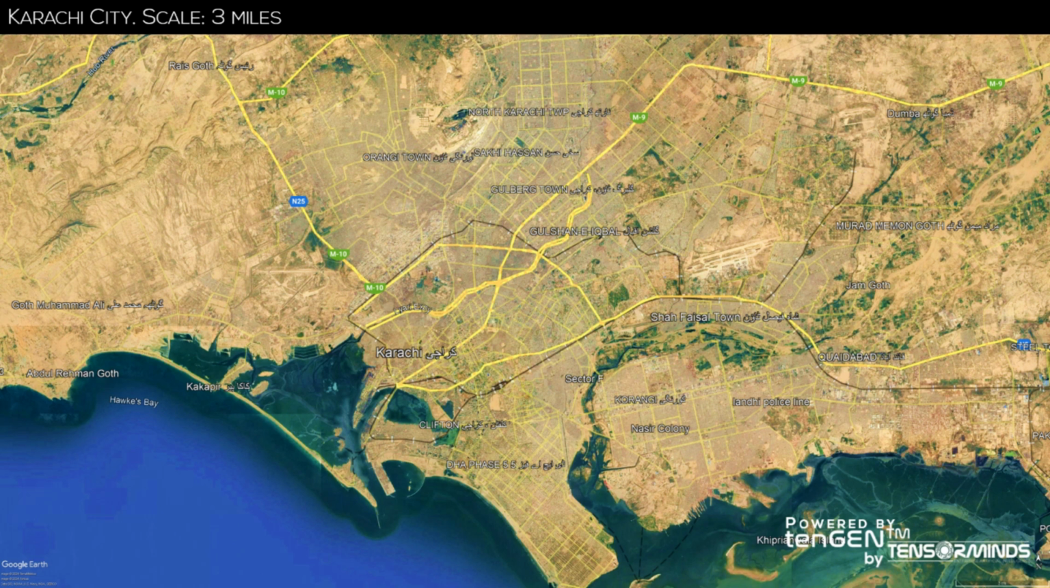Notice the sprawling urban landscape contrasting with the coastline and surrounding desert. Major roads and highways are clearly visible, shaping the city's structure. We'll zoom in to explore specific areas, revealing the unique characteristics of each neighborhood.